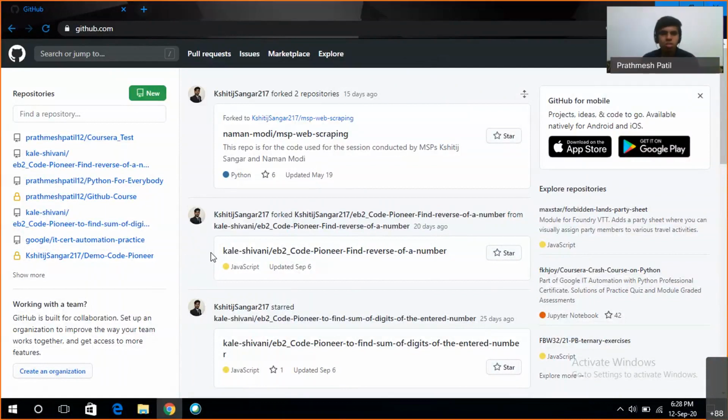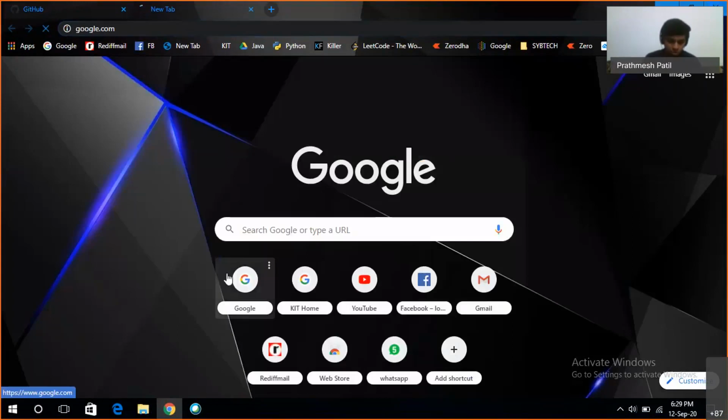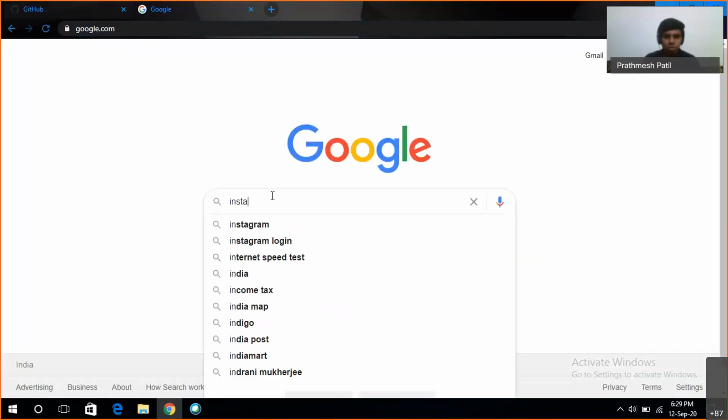Now we'll see some hands-on. We'll start with how to install Git. First let's go to Google, and simply type here install Git.